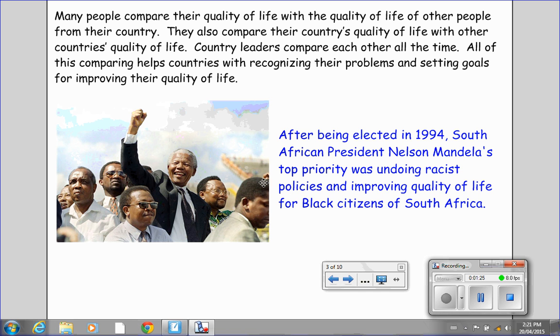And I'm sure that this gentleman in the center of this picture is familiar to most or all of you. After being elected in 1994, South African President Nelson Mandela's top priority was undoing racist policies and improving quality of life for black citizens of South Africa.